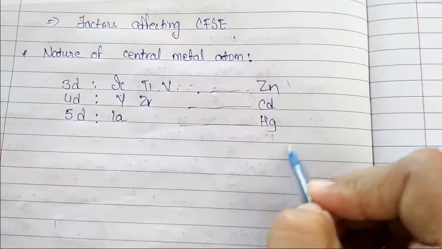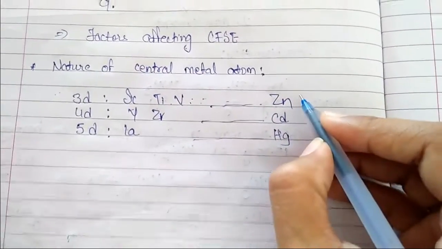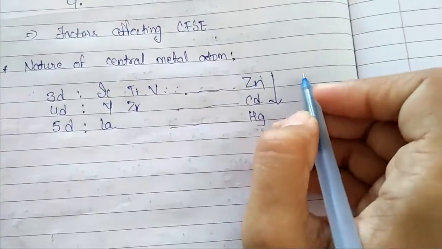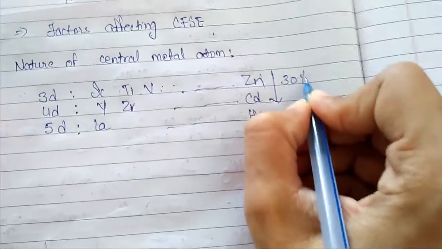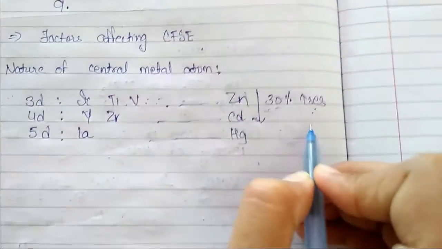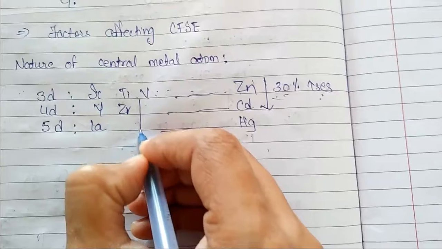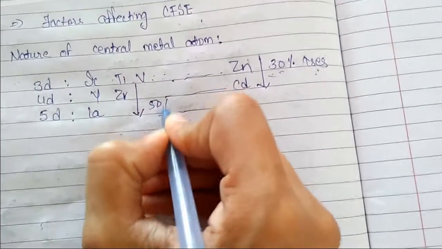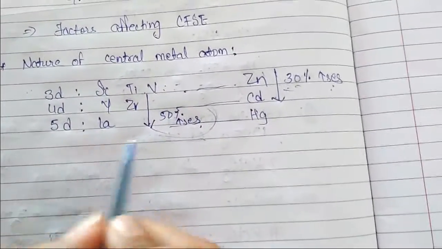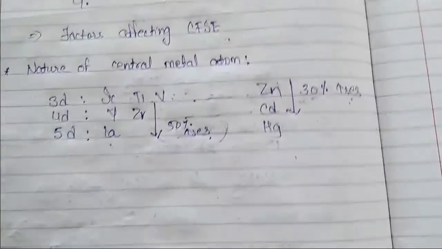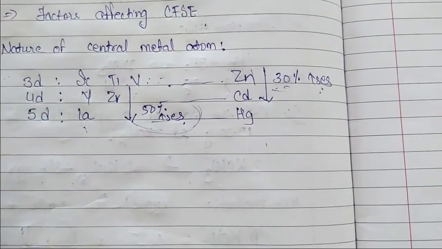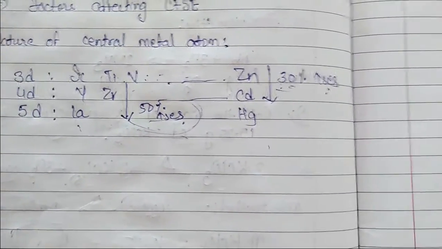If you are moving down the group, or when you are moving from 3D to 4D series, the crystal field splitting energy increases by 30%. The energy required is 30% more. And if you are moving from 4D to 5D series, the energy increases by 50%. So crystal field energy is requiring maximum energy for 5D series if the central metal atom belongs to 5D series. So we can say that crystal field splitting energy increases on moving down a group.